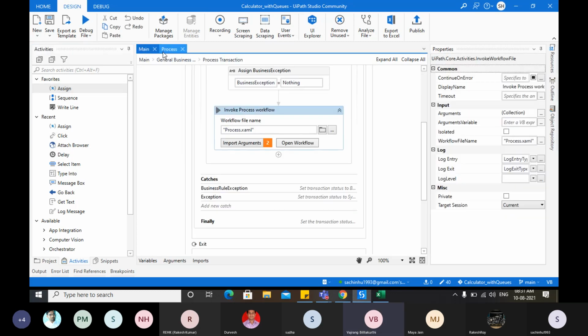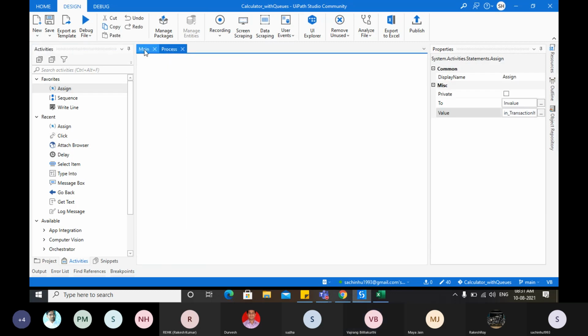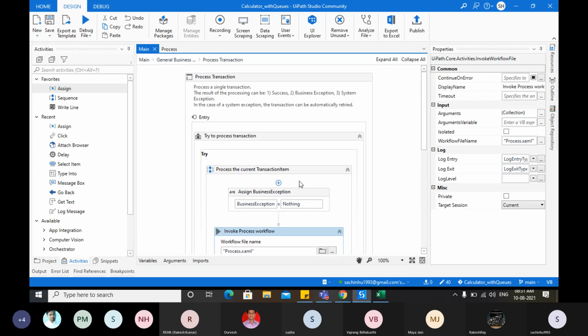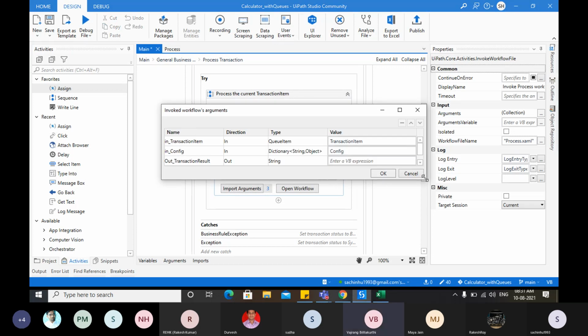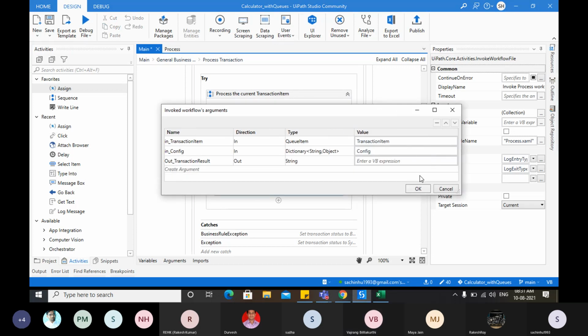Let's see. Import the arguments first. What will you do now? You have to create a variable. Okay, Control K.